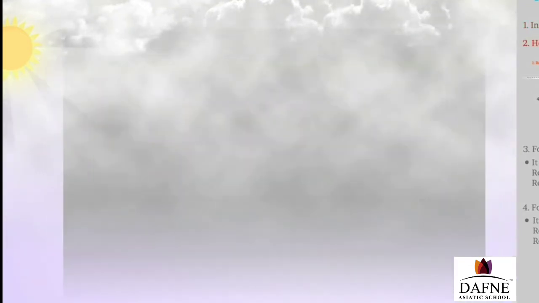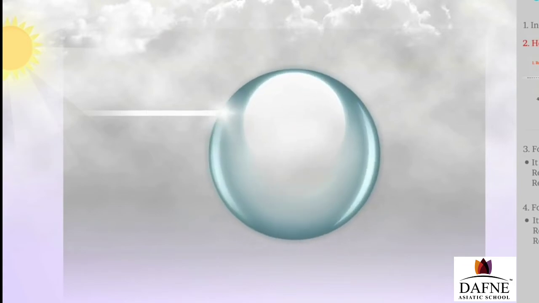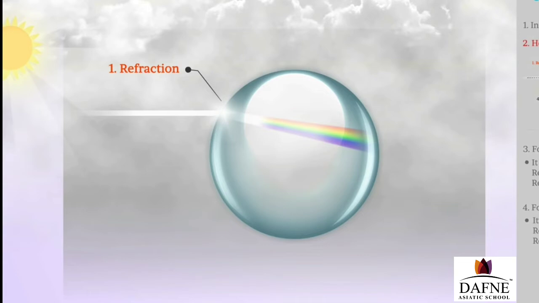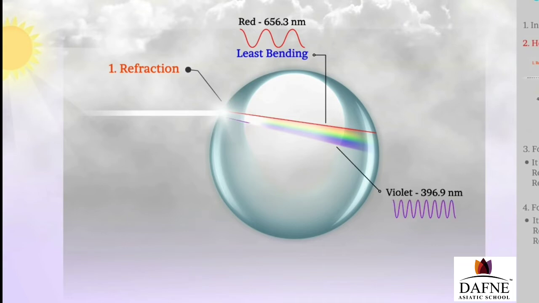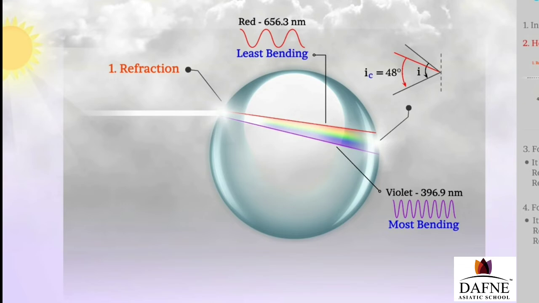Now, once you try to look at the diagrammatic representation, the light that is going to enter into the water droplet, once it has entered into the water droplet, it gets dispersed. It is shown as refraction, but it is a dispersion, which you need to correct from the figure. The first one is dispersion, it's not at all about refraction. So when the sunlight gets dispersed from violet to red as shown in the picture, I repeat, the first step is not refraction, it is a dispersion of light.